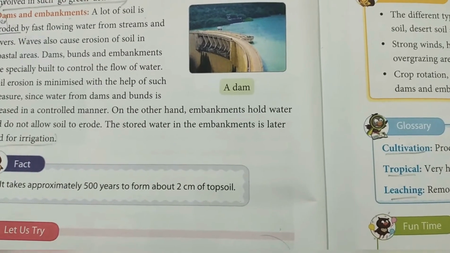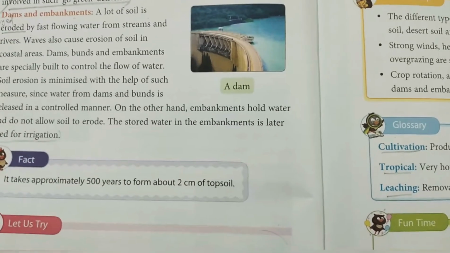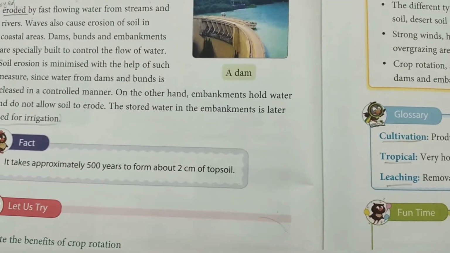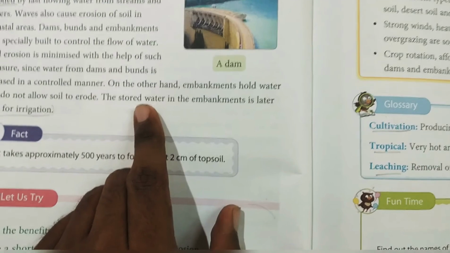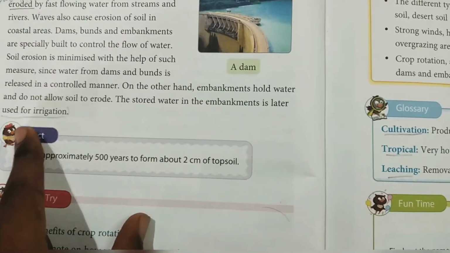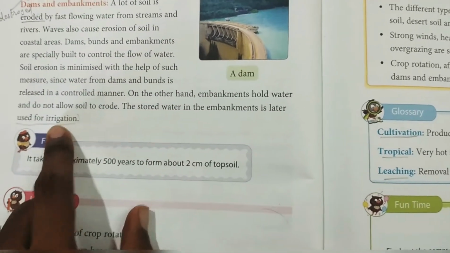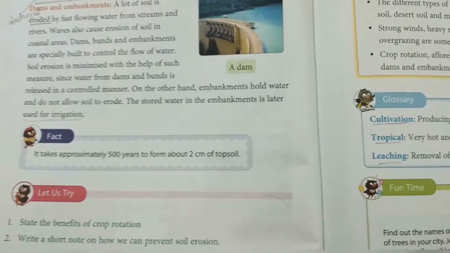In which way do they use this saved or stored water? The stored water in the embankments is later used for what purpose? Irrigation purposes. So this is what the entire chapter is.